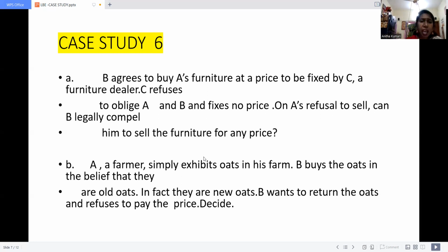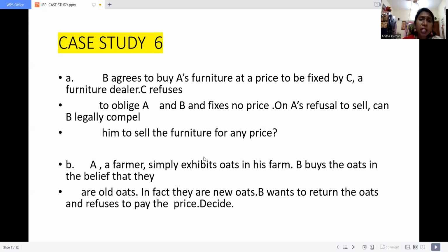Now B is asking A, please give me your furniture. But A is refusing, saying no, I can't give the furniture since C is refusing to fix a price for it. Now what is the question they are asking? Can B legally compel A to sell the furniture for any price on A's refusal? No. The solution is no.